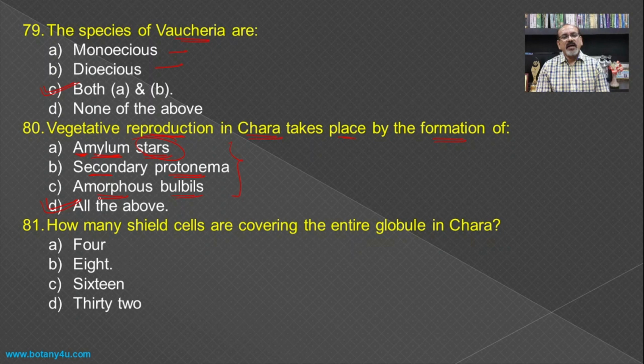How many shield cells are covering the entire globule in the Chara? If you see the structure of globule, which is spherical in structure, it contains the shield cells which are covering from the outer side. So here there are 8 different shield cells on the outer side. So 8 becomes the answer.